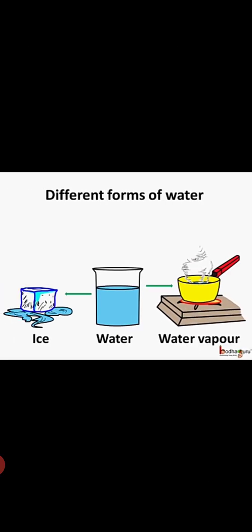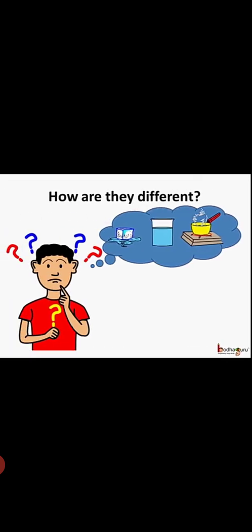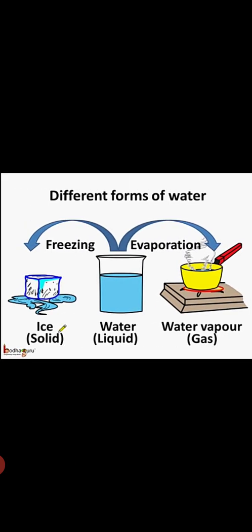Next, different forms of water. We have water in three forms: ice, water and water vapor. So how are they different? Let's see. Water in liquid form, when evaporated, forms water vapor or gas. But when it is frozen, that means when temperature decreases, it forms ice. It's a solid. In this way they are different. At the same temperature they are not in these three forms. At different temperatures, these three forms are formed. So these three are different.